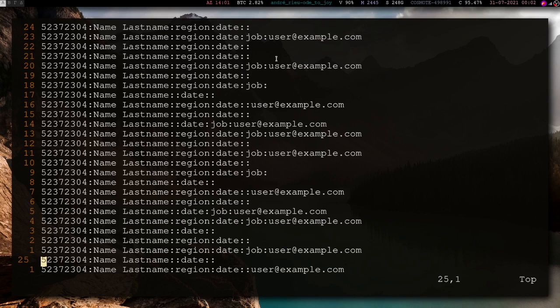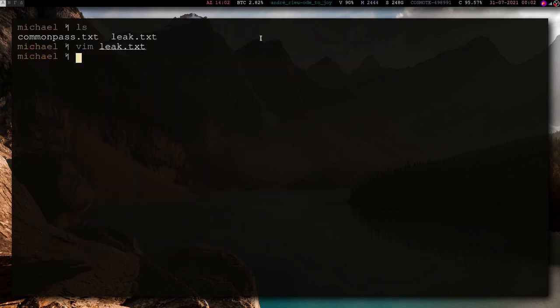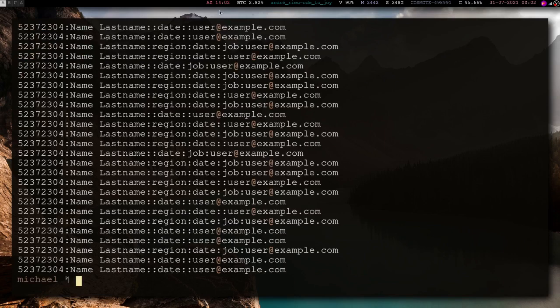First of all, as you can see, not every line has an email. In fact, it was even less in the original leak. So let's find a way to only get those lines that have emails. A way to do that is to use grep. Now let me actually get out of here. So what we can do is say, hey, grep, get every line that includes an @ symbol from the file leak.txt. And now it has printed out this.